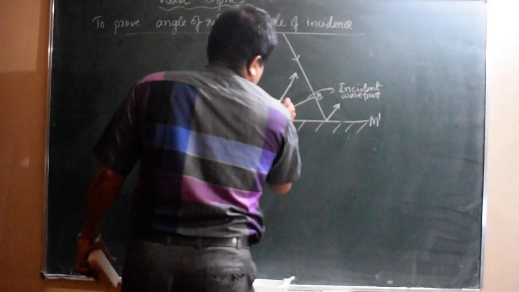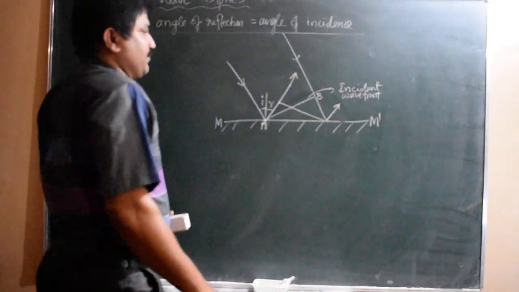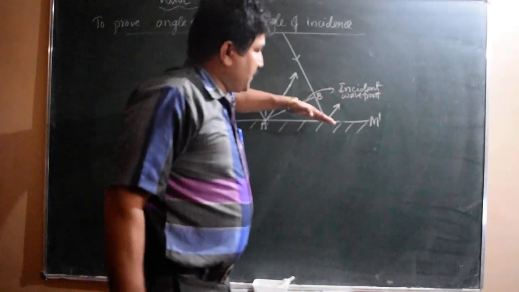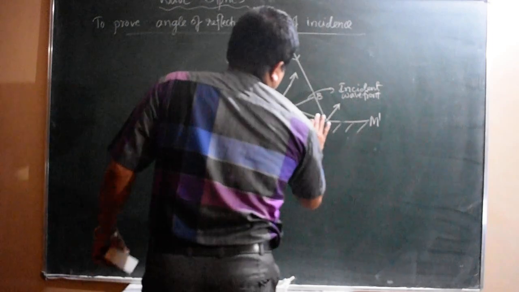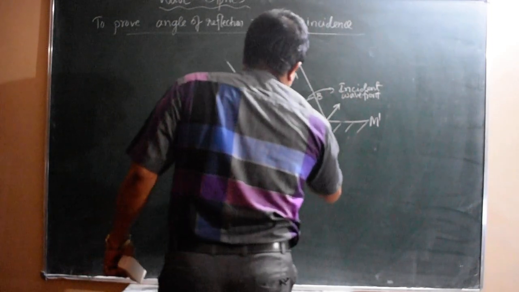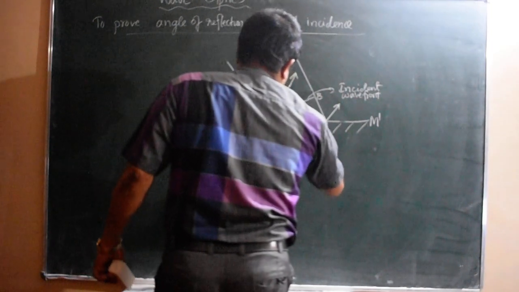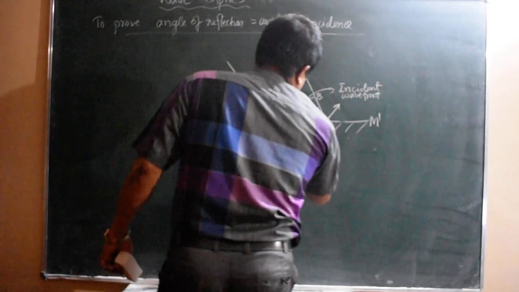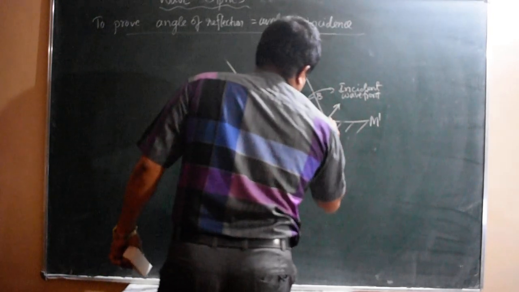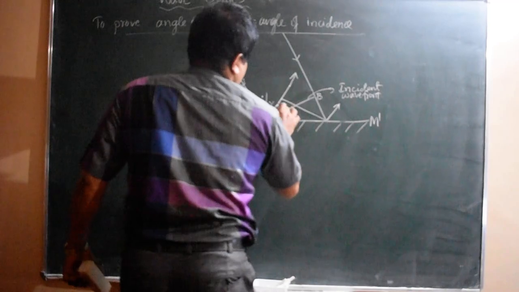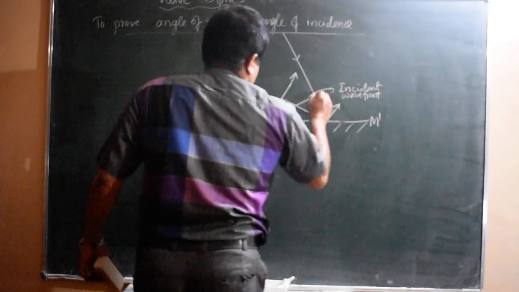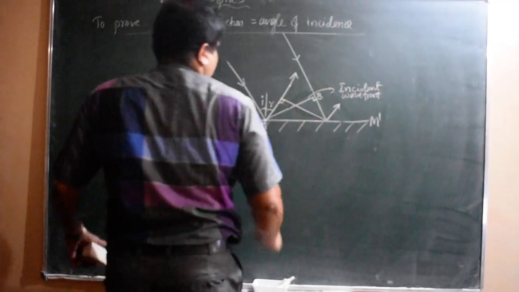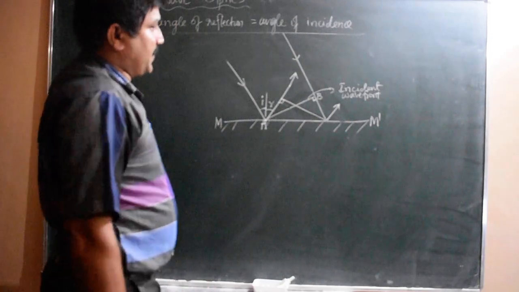Then you have to take the reflected wavefront perpendicular to the ray. Always a wavefront and ray must be perpendicular.